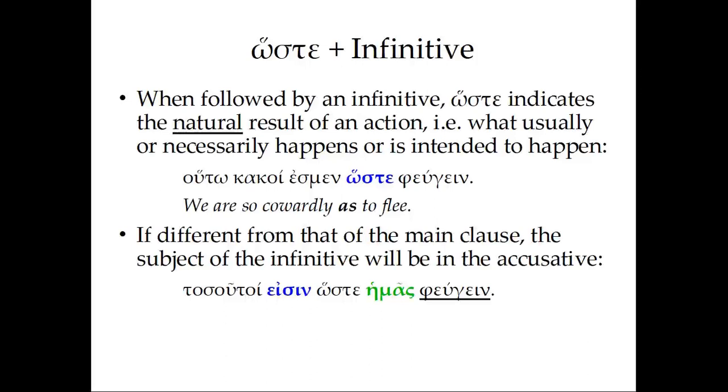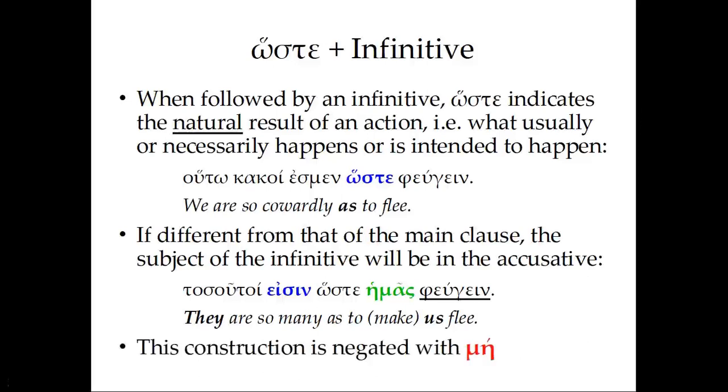And again, we had to specify hemas in the accusative because the subject of our infinitive here, who's doing the fleeing, pheugein, is different from the subject of what we started with, tasu toi eisen. And we were talking about them, now we're talking about us. They are so many as to make us flee. They are so many that we naturally flee, or are expected to flee. This construction is negated with me.